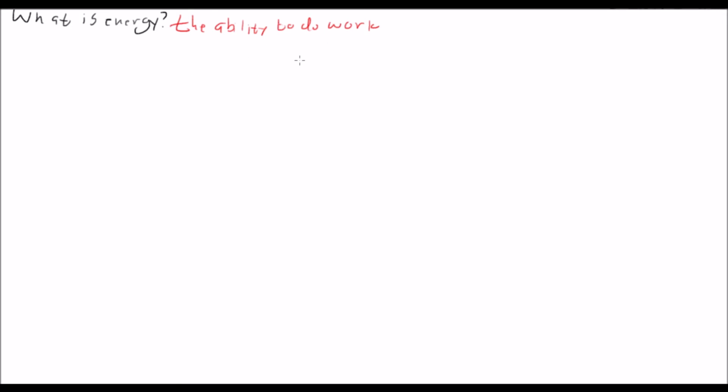If we take this a little bit farther, we have a new word here: work. Well, what does work mean? The physics definition for work is quite simple. It's how far a force moves an object.